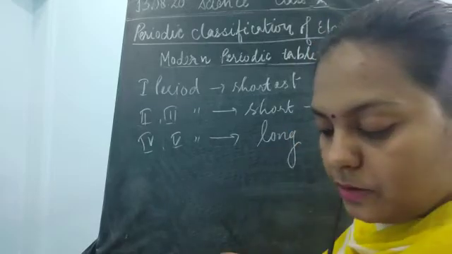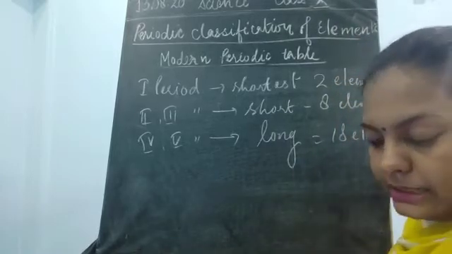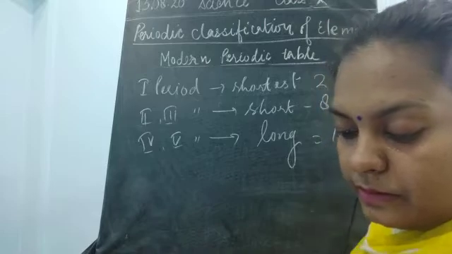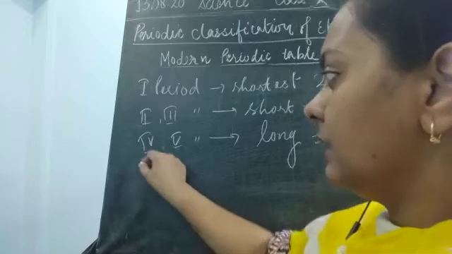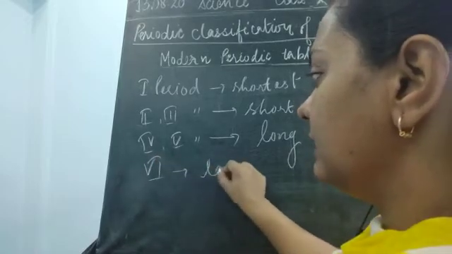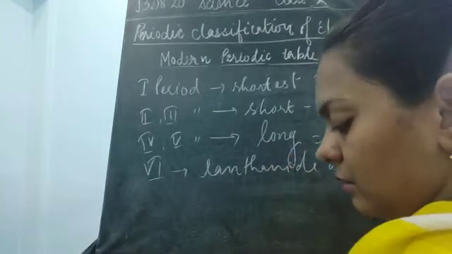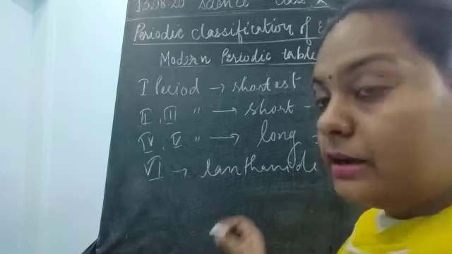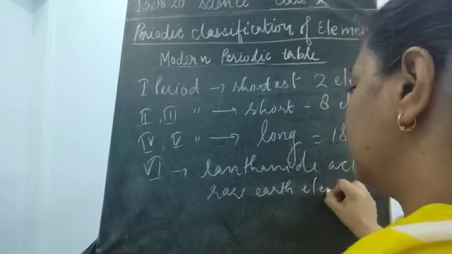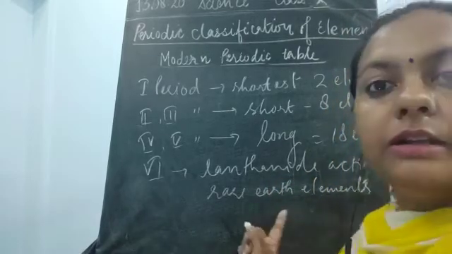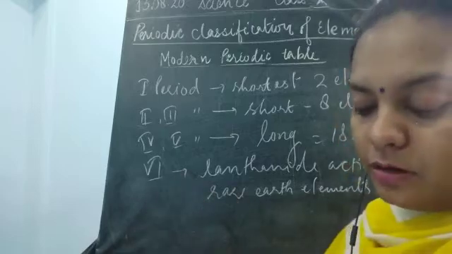Because they contain 18 elements. Next is group number 3 and period number 6, which contains the lanthanides and actinides. Period number 6 contains the lanthanides and the actinides. These lanthanides are the rare earth elements, and they belong to the 6th period of this periodic table.